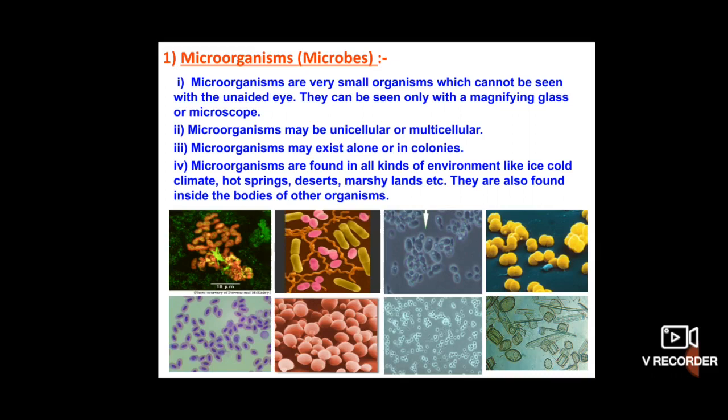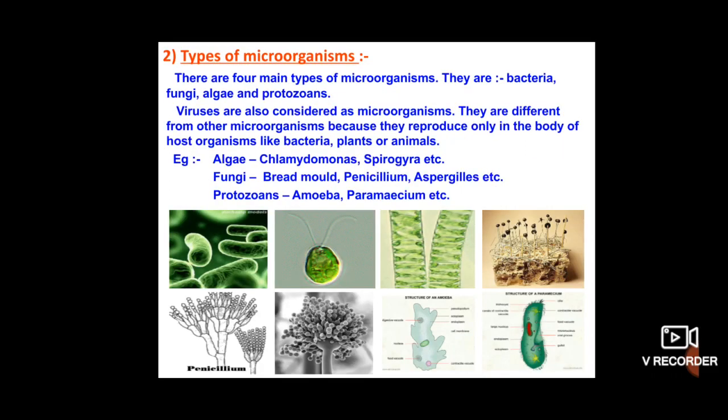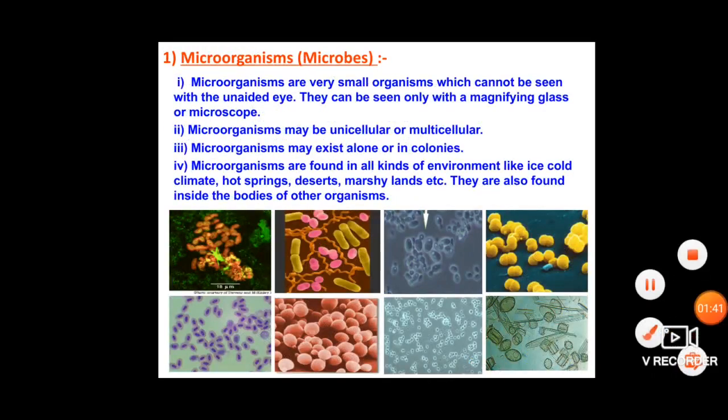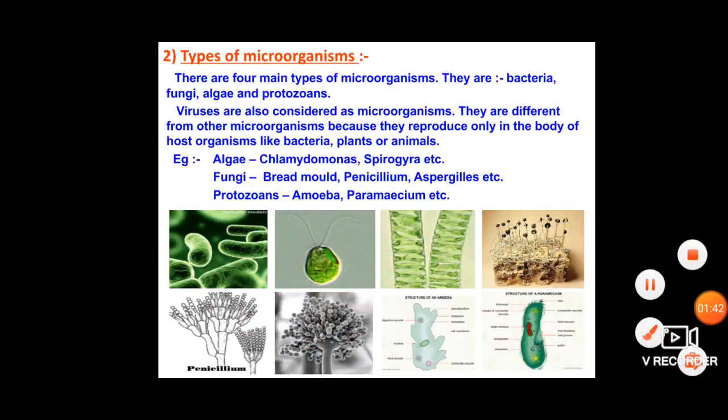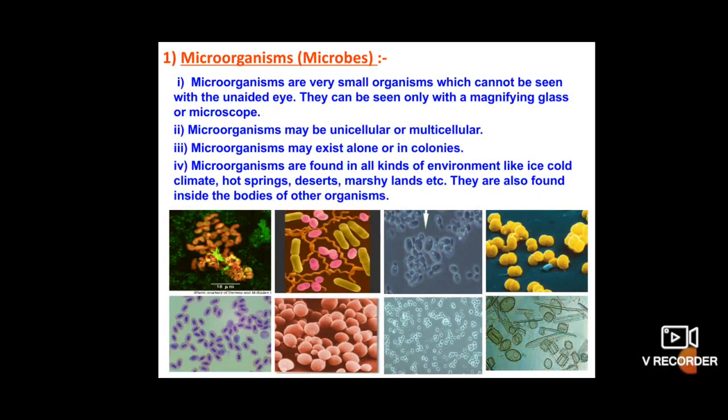And the second one is that microorganisms may be unicellular organisms or multicellular organisms. So what do you mean by unicellular organisms?